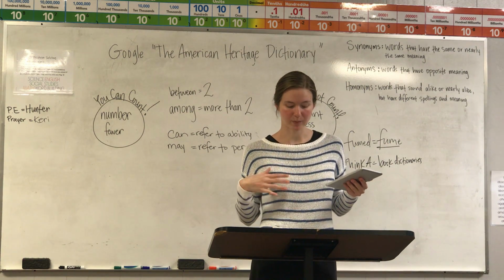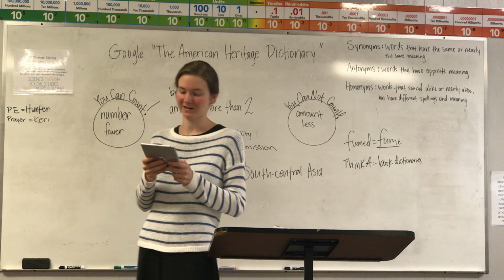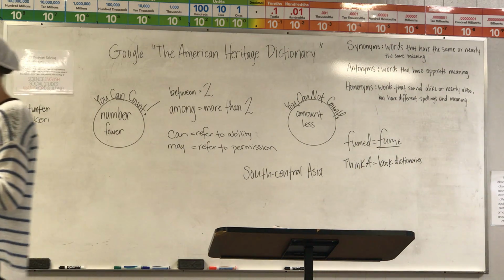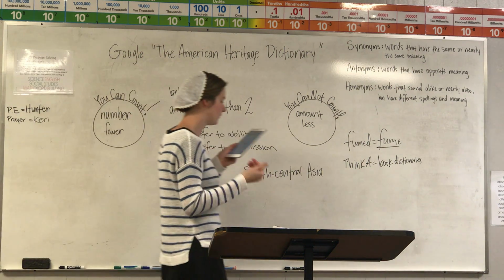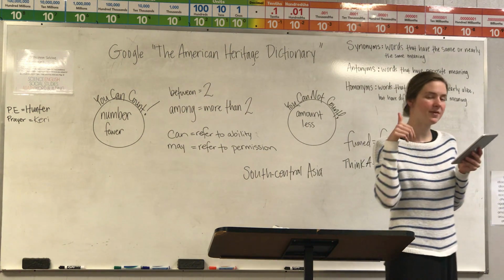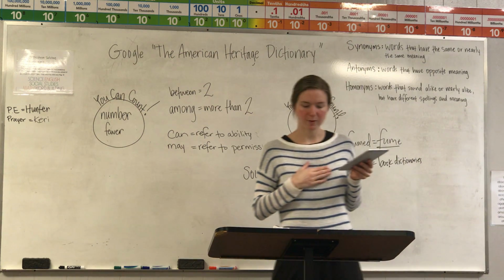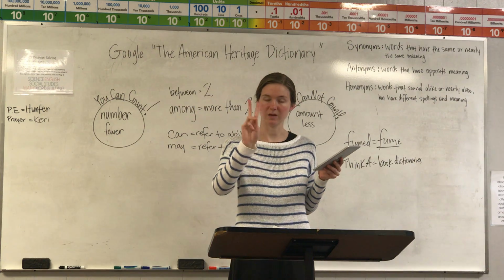What states are separated by the Mason-Dixon line? Ooh, what would you search here? What is it talking about? It's talking about the Mason-Dixon line. So put in Mason-Dixon line and push search. Alright, what does it say? The definition says a line marking the boundary between the colonies of Pennsylvania and Maryland. So your answer for number 3 would be Pennsylvania and Maryland.